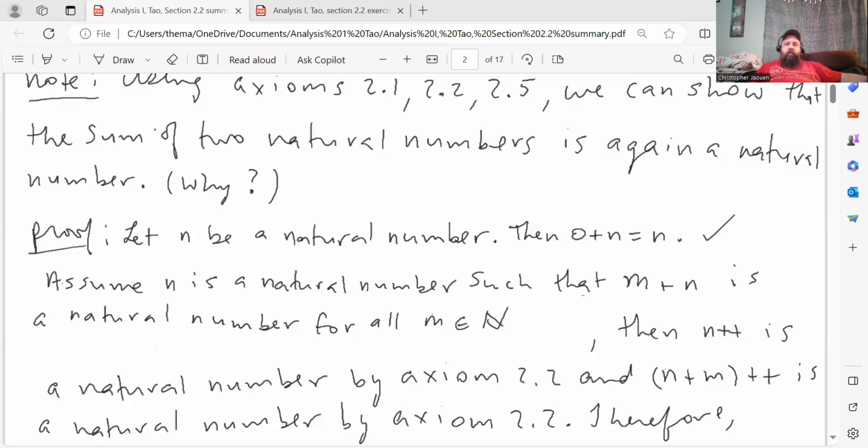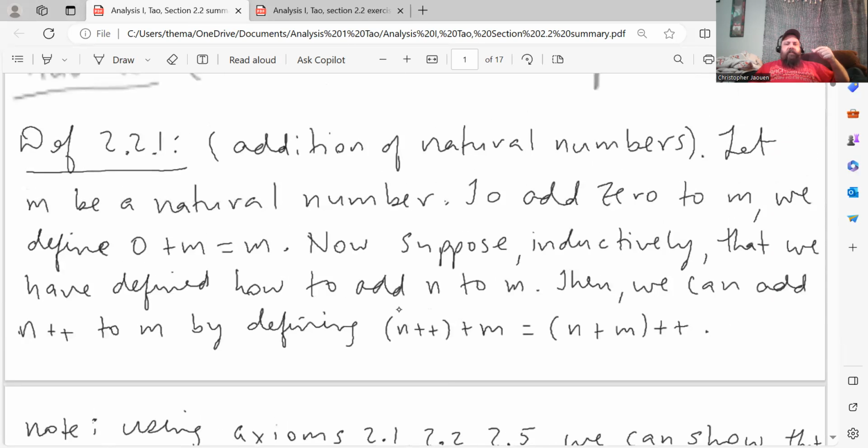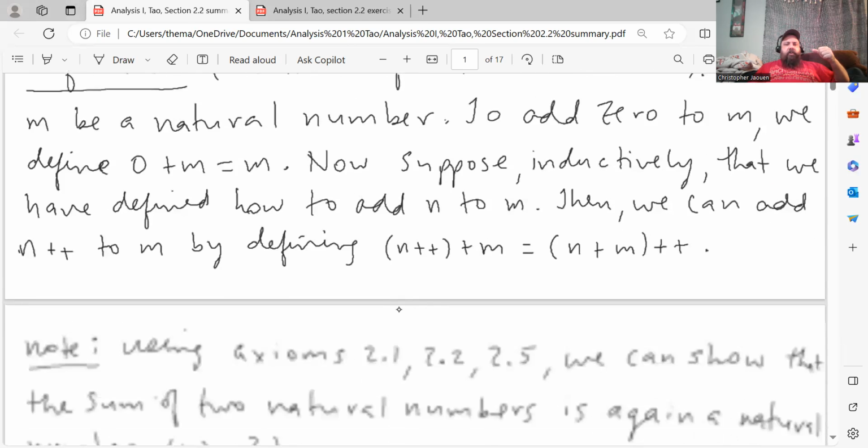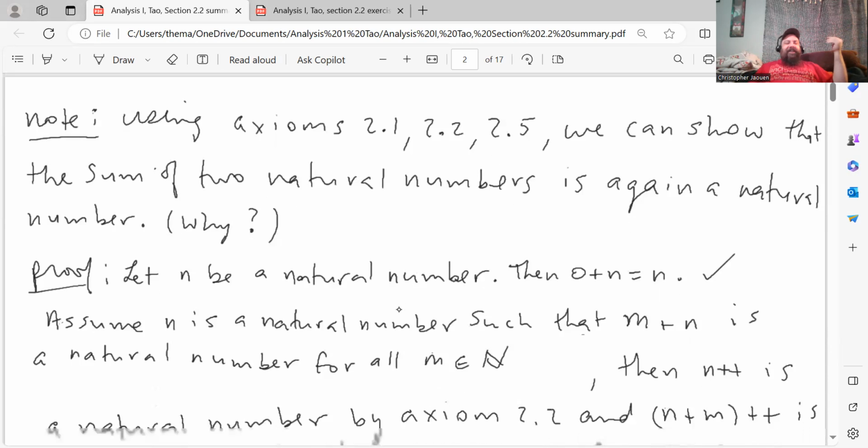Okay, so the problem was in the note that he had, or I think he calls it a remark. There's a remark after the definition of addition in section 2.2, and then right after that he has this little statement using axioms 2.1, 2.2, and 2.5. We can show that the sum of two natural numbers is again a natural number, and he asks why. He doesn't state it as a theorem or anything, or say prove it in any of the exercises. He just asks why. And whenever you come across something like that in a math textbook, you want to try it, because that's why the author wrote the question why there.